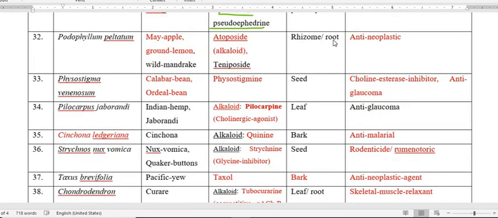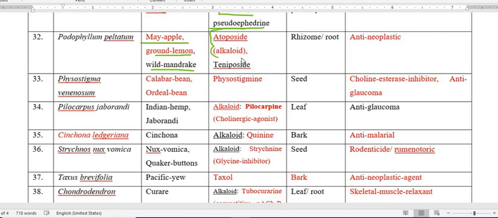Next is the Podophyllum peltatum. The common name of this Podophyllum peltatum are maple, ground lemon, wild mandrake, and the active constituent present in this Podophyllum peltatum is etoposide.